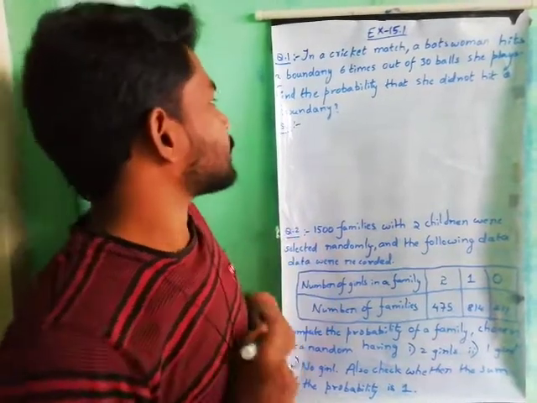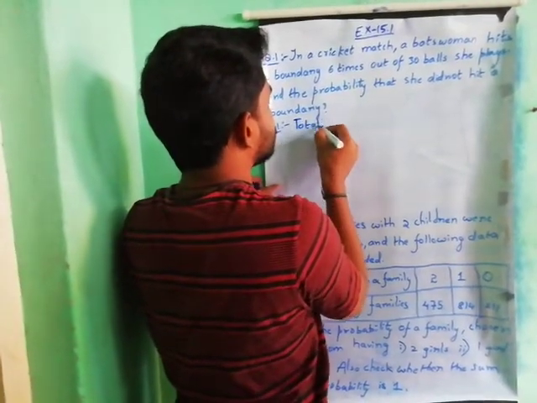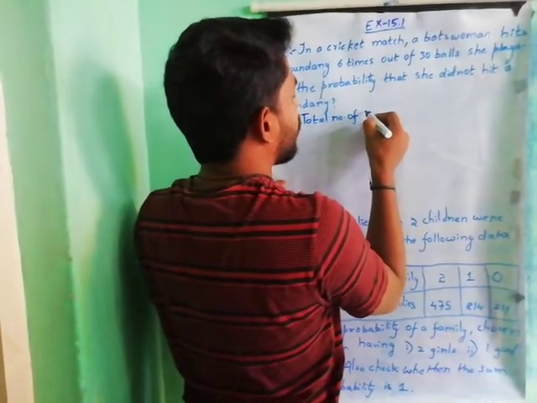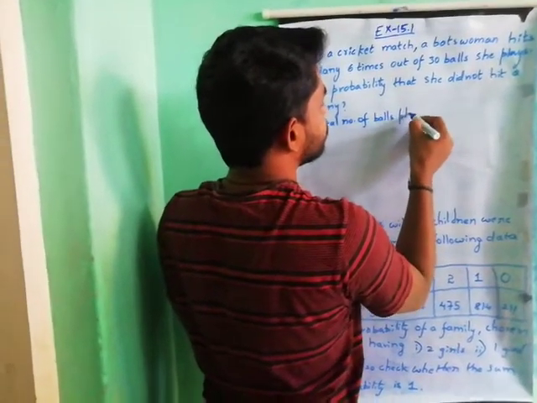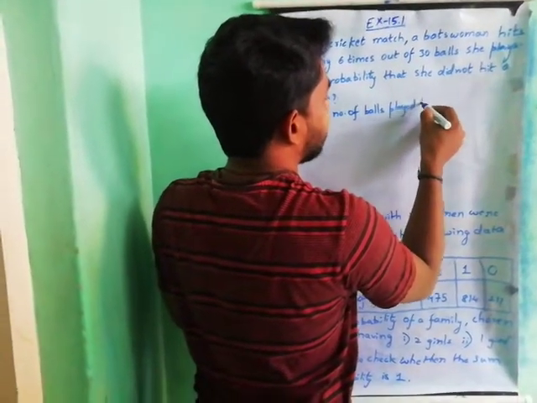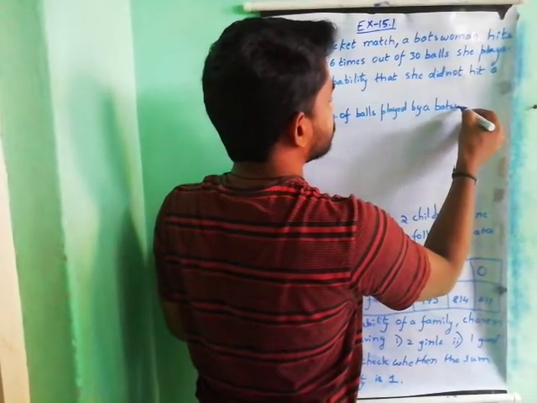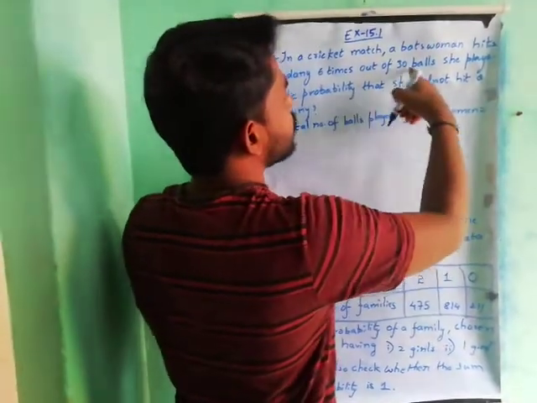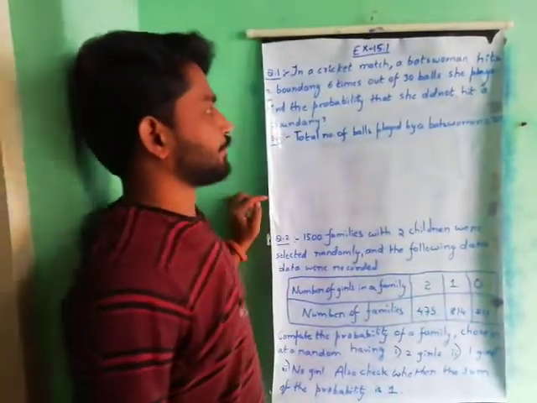Okay. So total number of balls played by the batswoman: how many balls in total? 30 balls she plays.